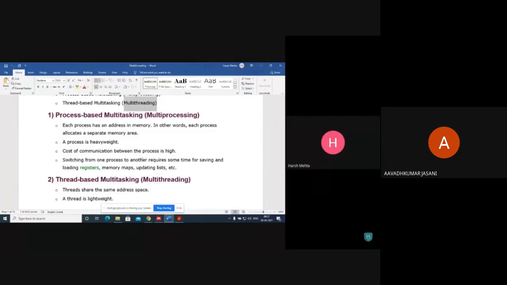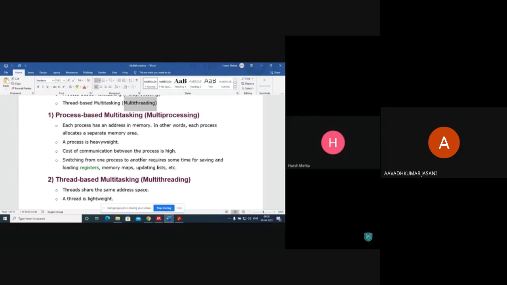A process is heavyweight. Cost of communication between processes is high. Switching from one process to another requires some time for saving and loading registers, memory maps, updating lists, etc. Anyway, this is about process-based multitasking.